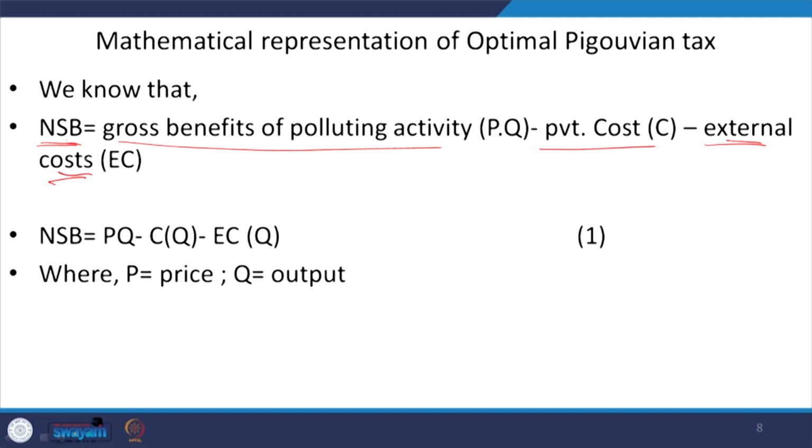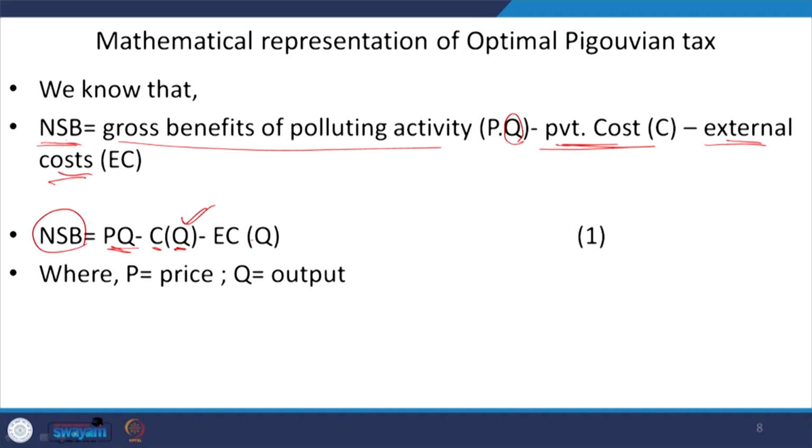So, what we are saying is that this net social benefit is nothing but Q, the quantity of output produced, times the price in the market, the price per unit of this output. So, this is PQ, the gross benefit of the polluting activity in terms of producing the output, minus the private cost. When this quantity of output is increased, obviously the private cost will be increasing. So, that is why C is a function of your output.